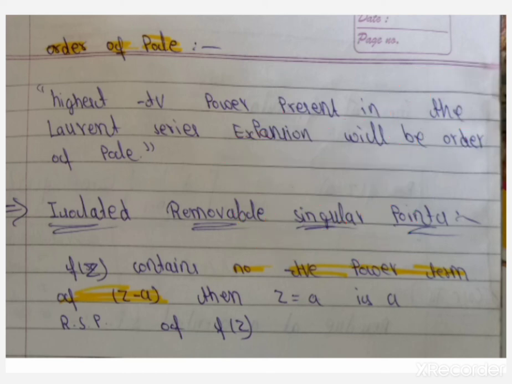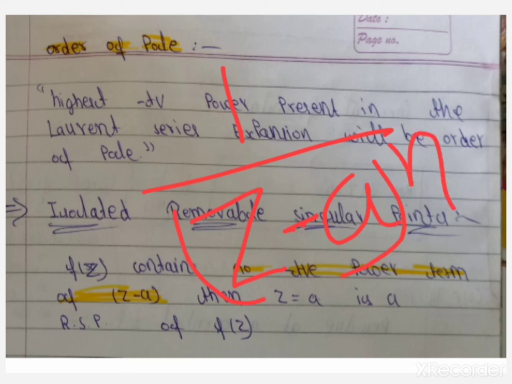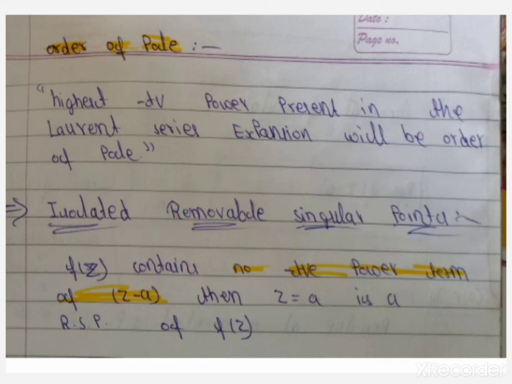Now isolated removable singular points. Our principal part does not contain negative powers, means (z minus a) to the power n is absent in our principal part or series. So we call such isolated points removable singular points. If f of z contains no negative power terms of z minus a, then z equal to a is a removable singular point of f of z.